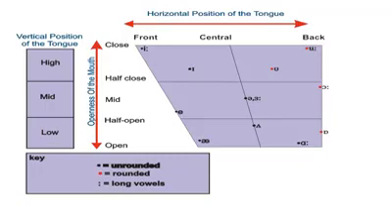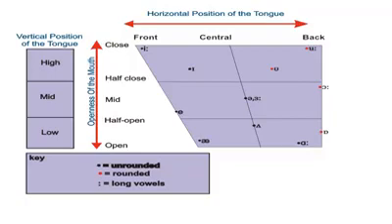Now look at the diagram. Look at the top of the diagram. It is written horizontal position of the tongue, and according to our tongue, the front side, the central and back, and vertical position of the tongue is high, mid, low, and the openness of the mouth is close, half close, mid, half open, open. So here is the dot.